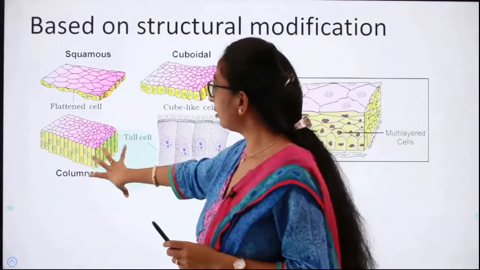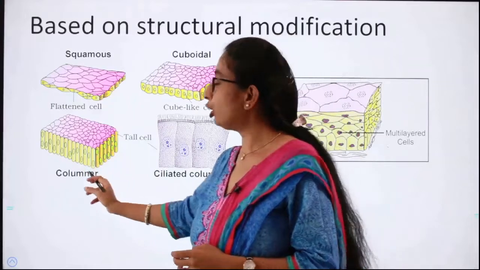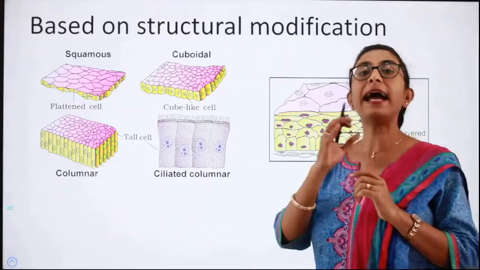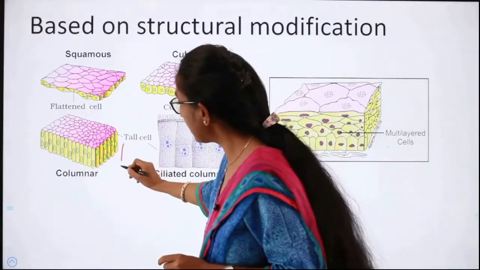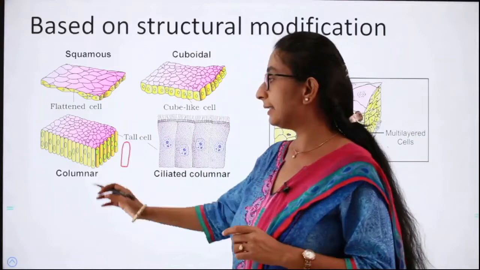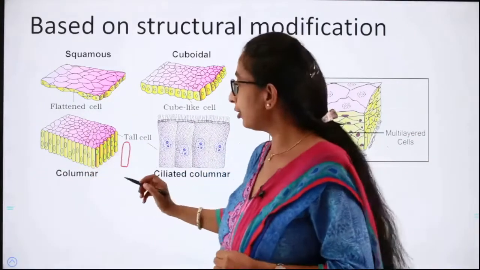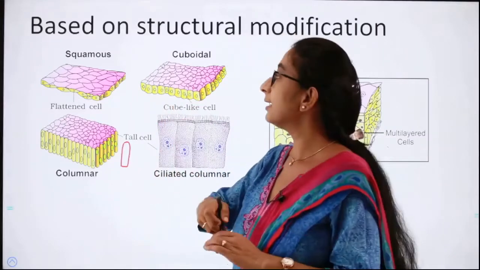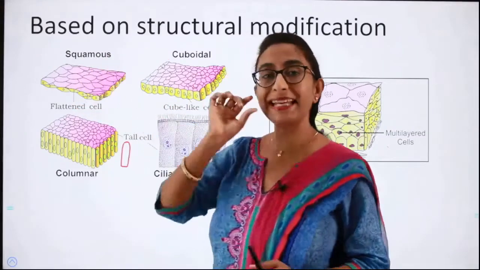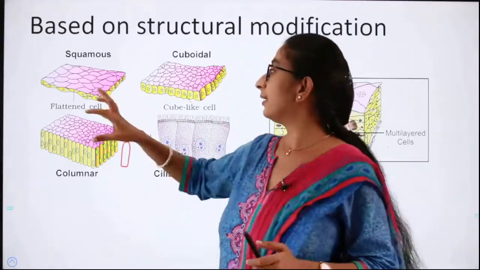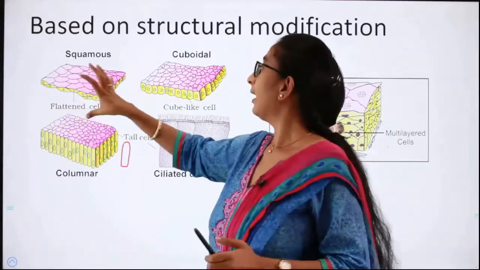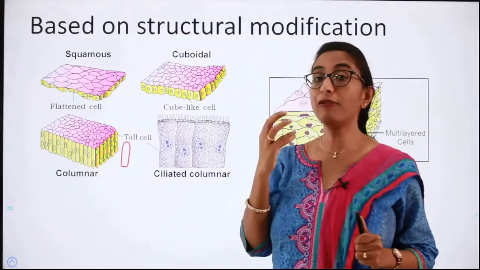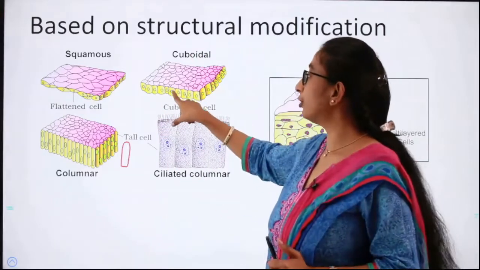And then the third kind of simple epithelium is columnar epithelium. Under columnar epithelium, the cells are slender and long. You can find, see here, the cells are slender and long. This is called columnar epithelium. So squamous epithelium means a single layer of epithelial cells with irregular edges. And then cuboidal epithelium, here also it is a single layer of epithelial cells. However, the shape of the cells is like that of a cube.